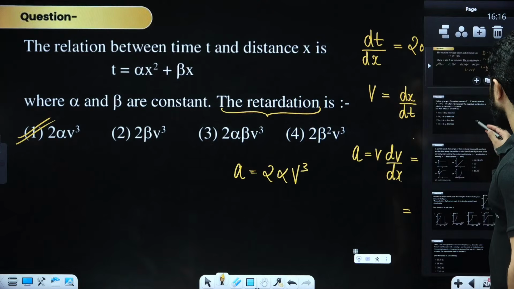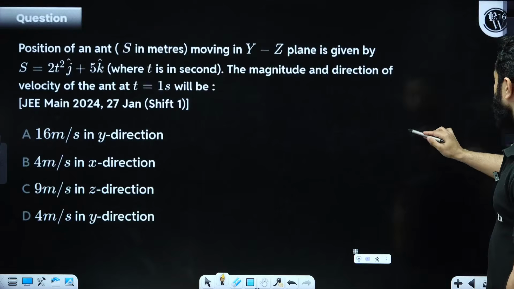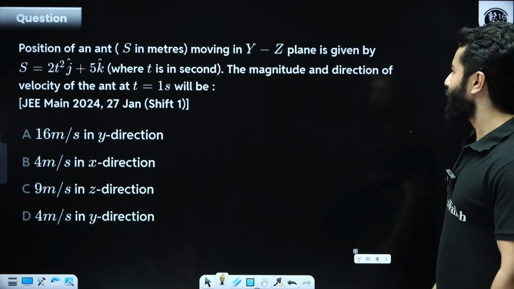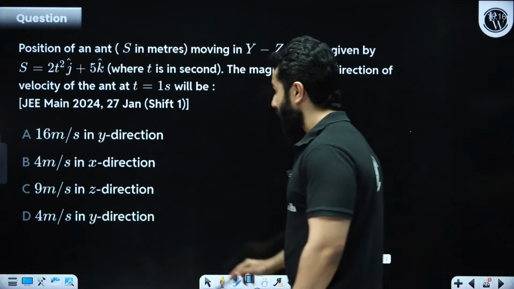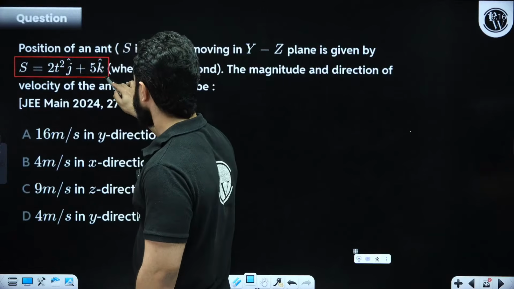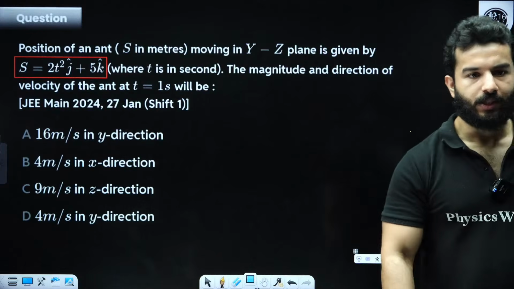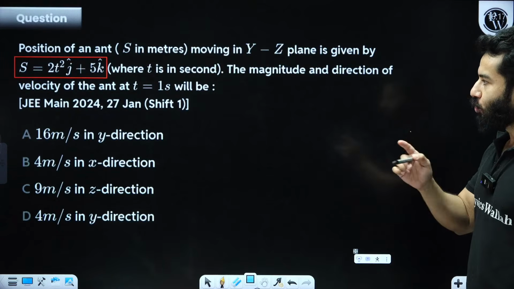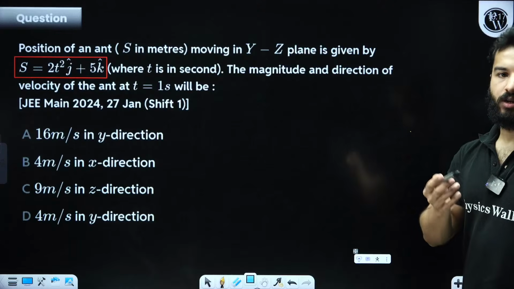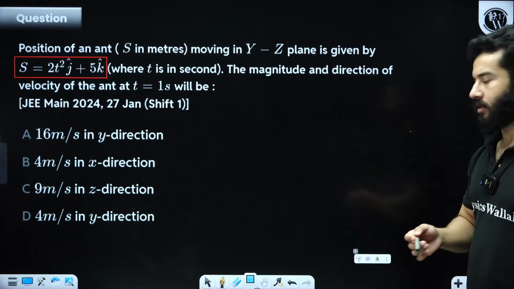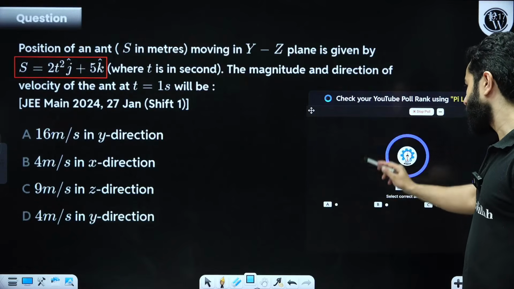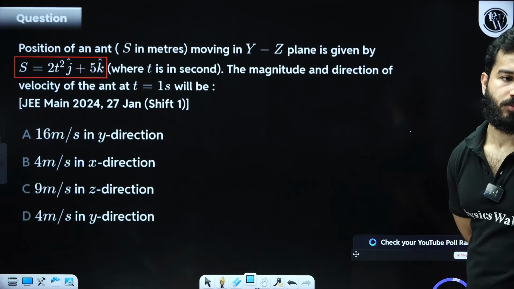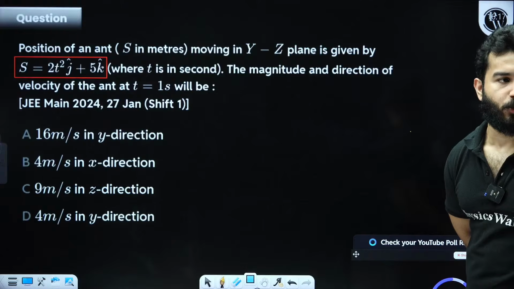Come on, let's move on now. Next question. Position of an ant moving in a YZ plane is given by this equation. The magnitude and direction of the velocity of the ant at t equals to 1 second will be. Find out. Be quick. 60 seconds. You have to find out the magnitude and direction.